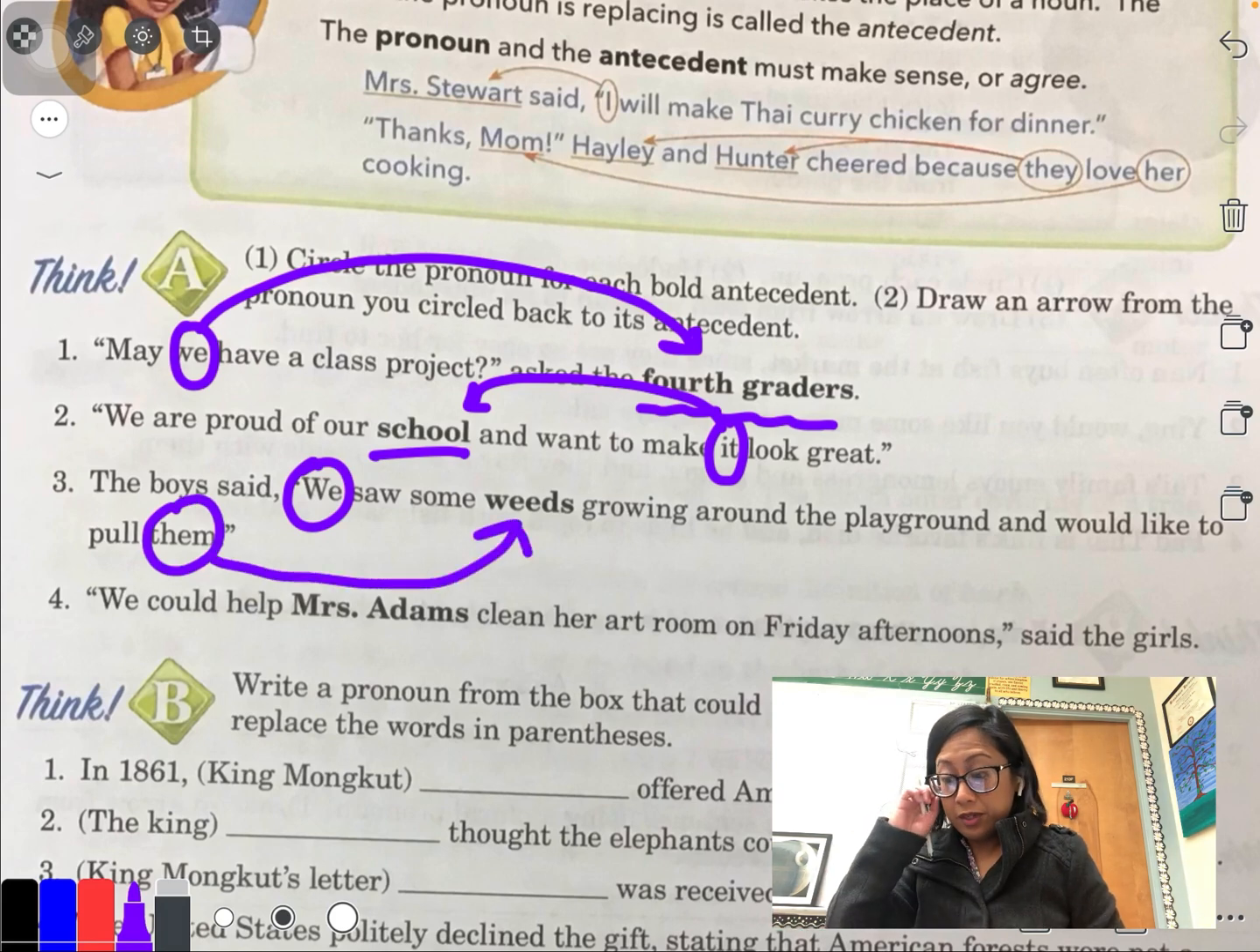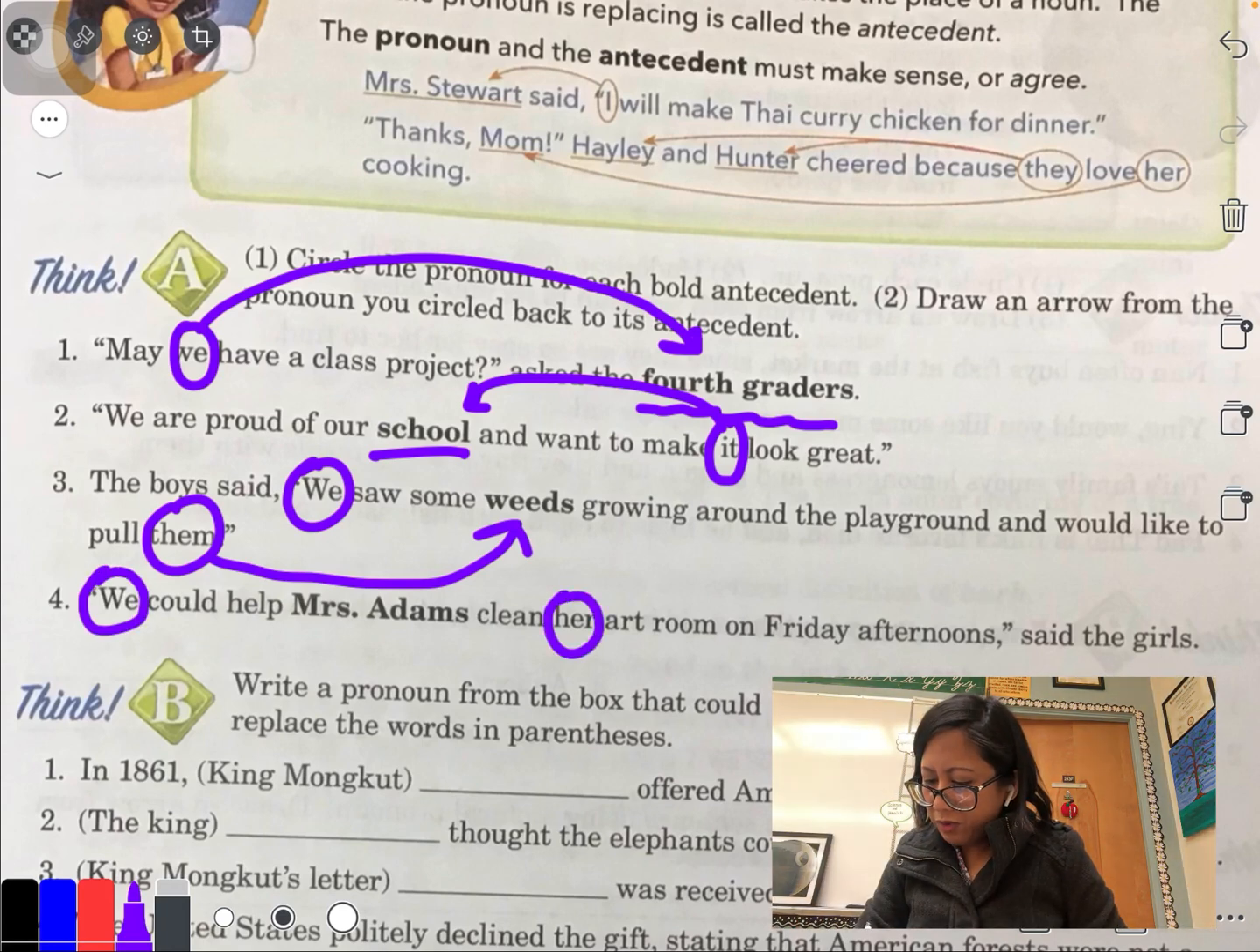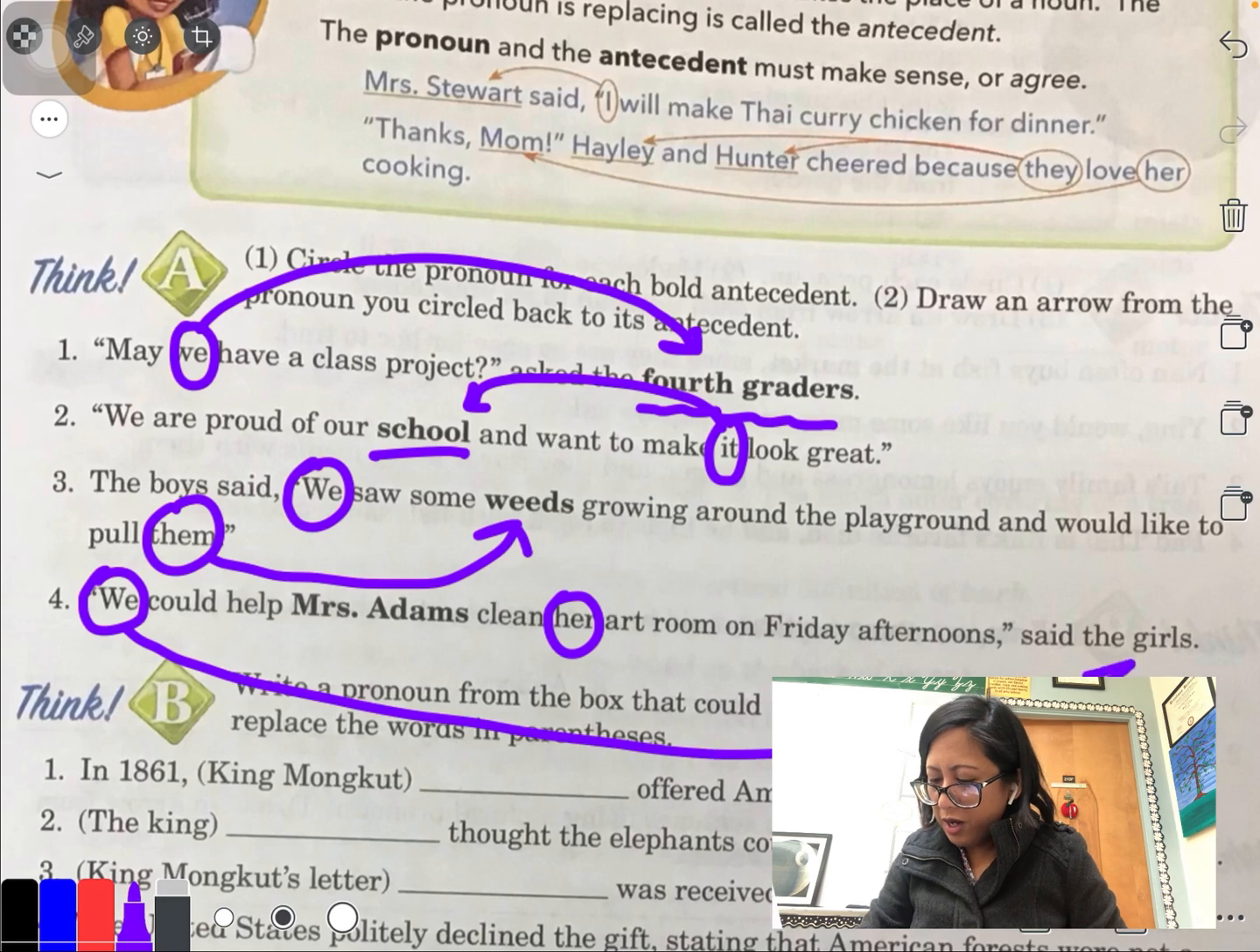Okay. Last one. We could help Mrs. Adams clean her art room on Friday afternoons, said the girls. So I'm going to circle we and her. Okay, now we, I see something here too. We refers to the girls. And her talks about Mrs. Adams. I want to go back to number 3 because yes, there's a we right here. Okay, and it's talking about the boys.